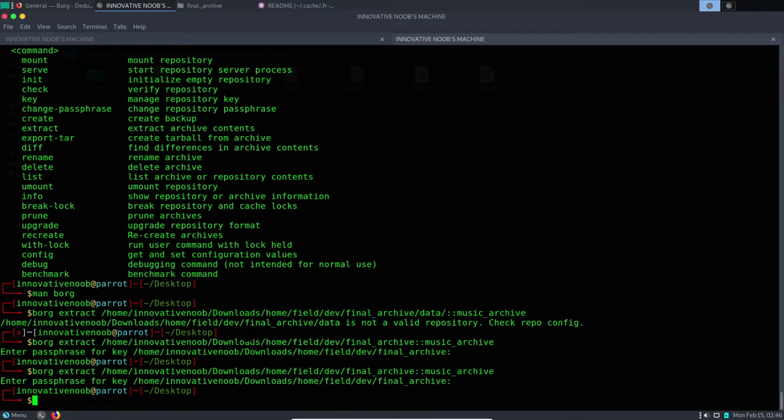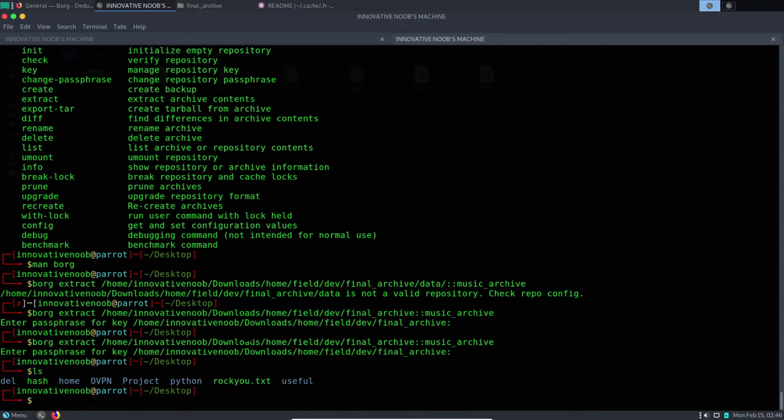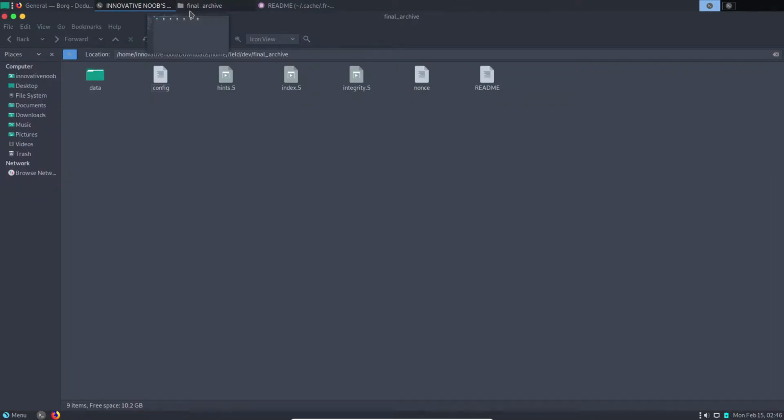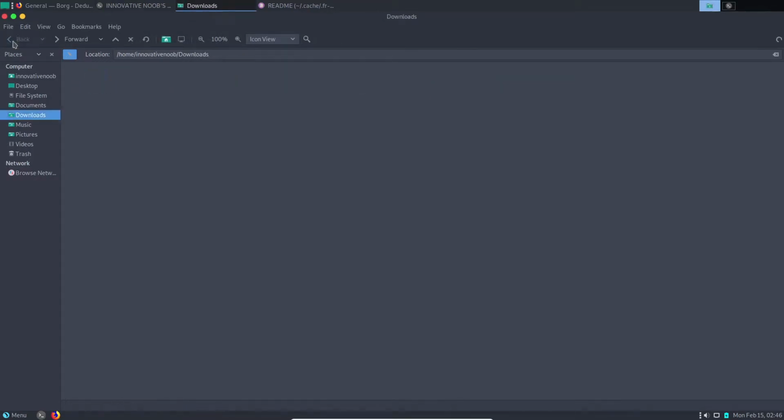I'm entering the password but nothing is happening. Let's ls, wait, let's go to the downloads directory. Nothing here.